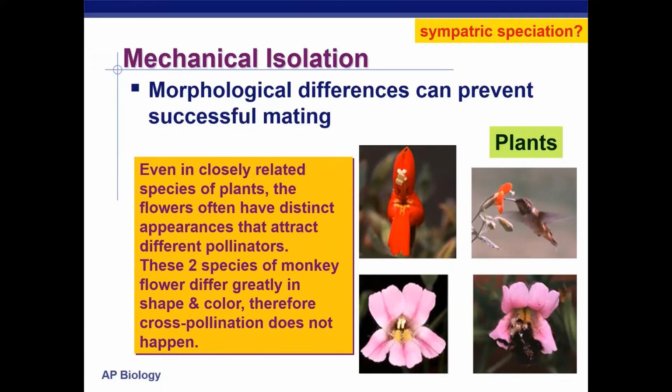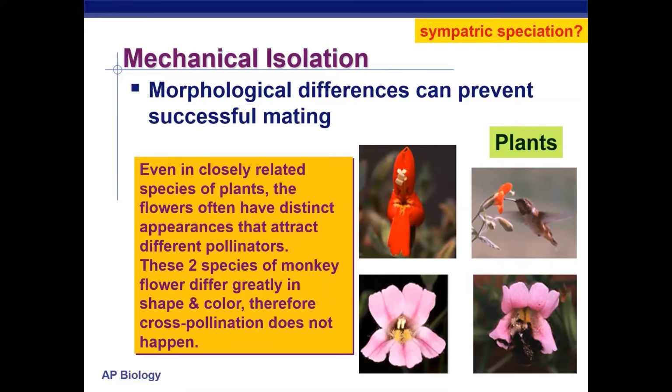Flowers we see a lot, but also in insects as well. For example, here we have a closely related species of monkey flowers, where you would think, oh, they're the same species, but no, they have different coloration of their petals, and the shape of their stigma, their female reproductive organ, is completely different, so they attract different pollinators. One attracts more birds, the other one attracts more insects, and they don't cross-pollinate with each other. So they've become distinct species of flowers.